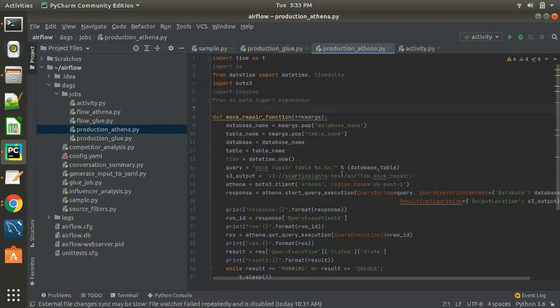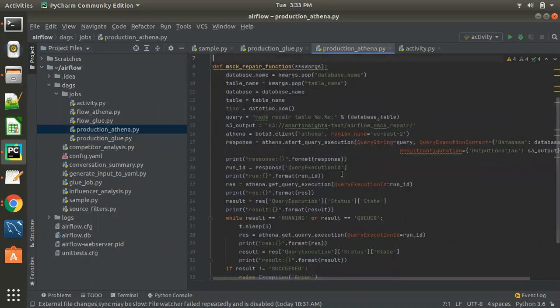Athena. So we have an Athena function which can query Athena, and we can pass the query, and the table and database can be parameterized. So we can easily parameterize the values which we are going to use through Airflow, but the actual function does the work.